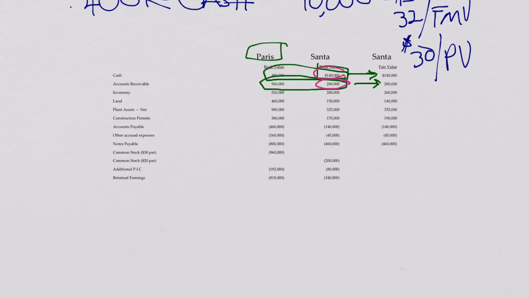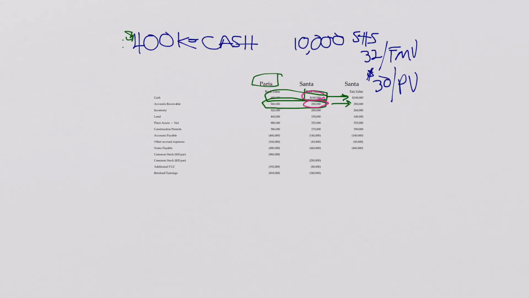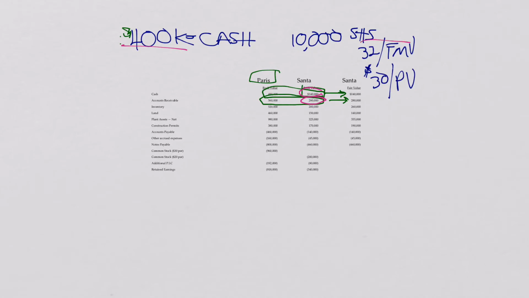And what did we pay? Let's take a look at that. Let's go back to the facts. We paid $400 cash plus fair market value of stock. So that's a total of $720,000. You can do the math.